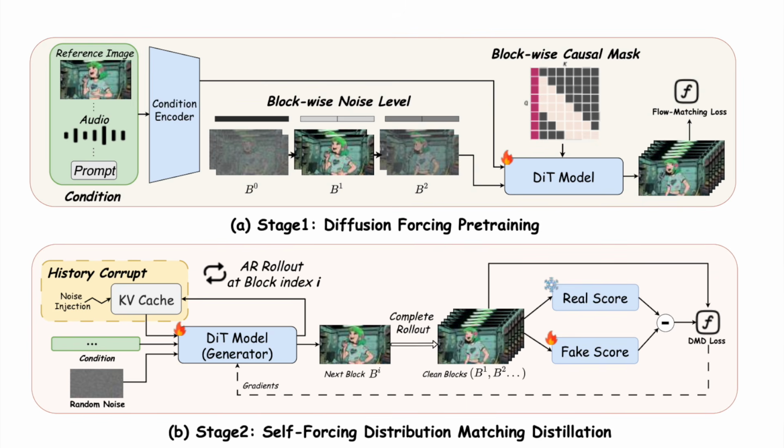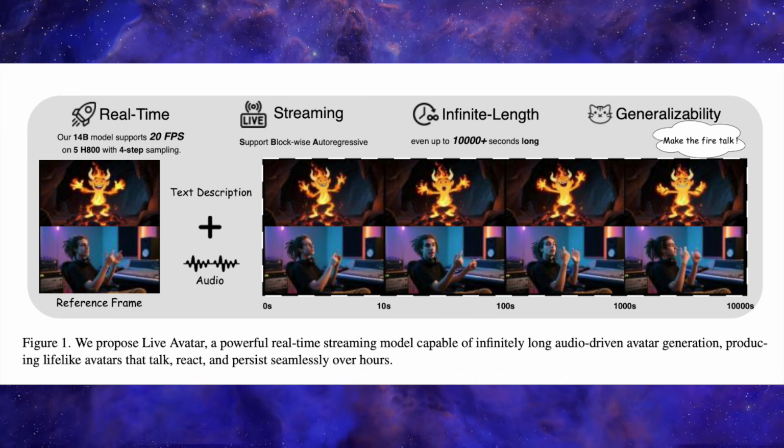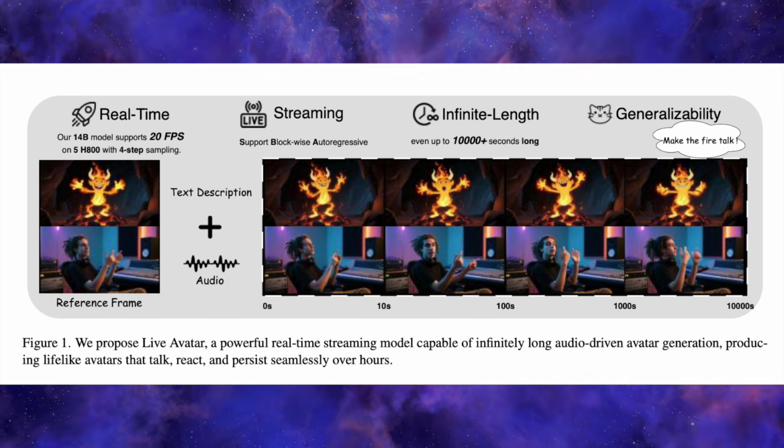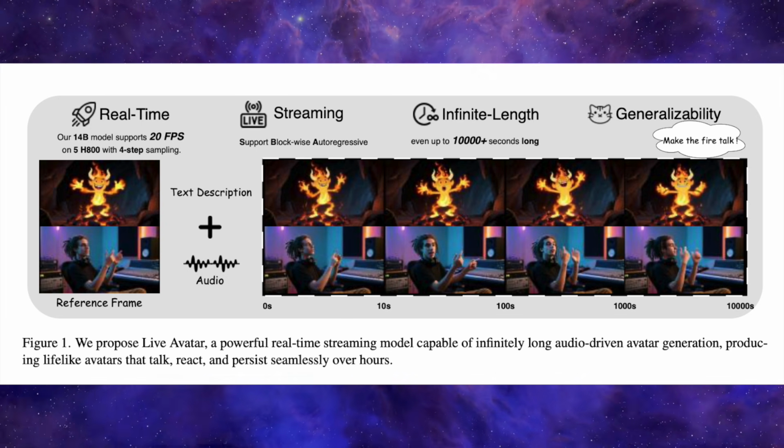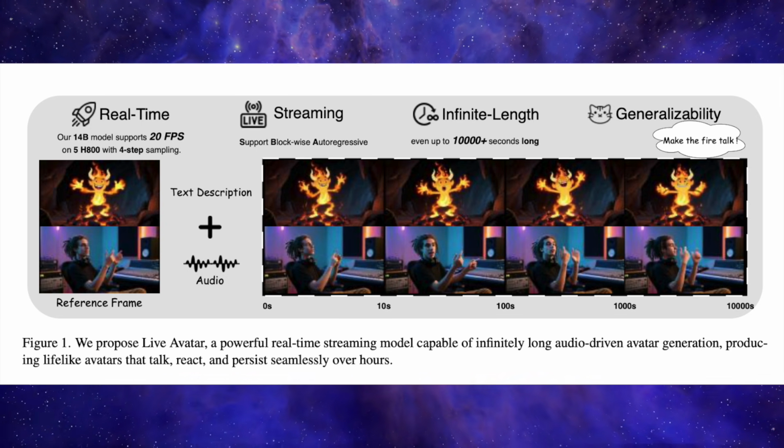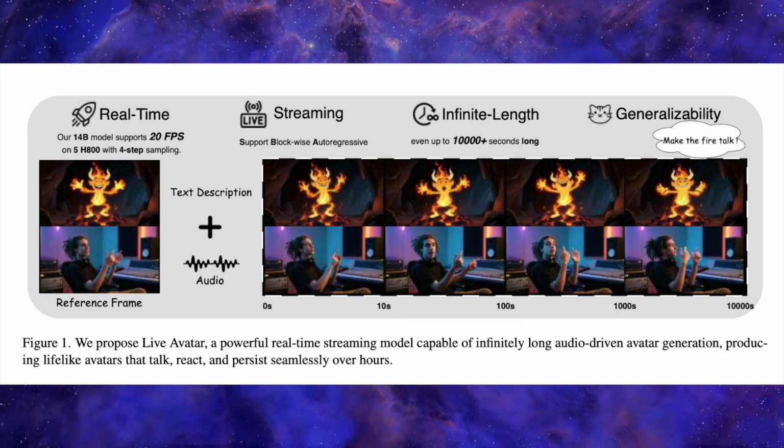For real-time performance, they introduce a system trick called time-step forcing pipeline parallelism, where each GPU is assigned a fixed diffusion step and only ever runs that specific step. Instead of one device doing all the diffusion steps in sequence, you get a spatial pipeline. As soon as one GPU finishes its step, it passes the latent to the next one, and everything runs in parallel once the pipeline is full. With this setup, their distilled 14B model can hit around 20 frames per second end-to-end on 5 H100 GPUs with a 4-step sampler, which is fast enough for practical real-time streaming while still using a big, high-fidelity model.